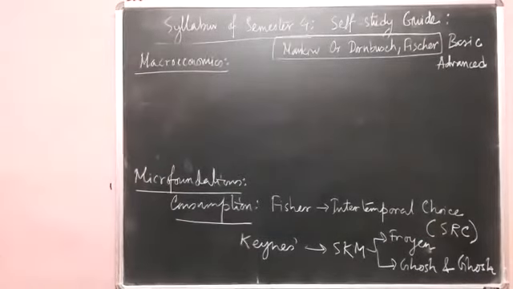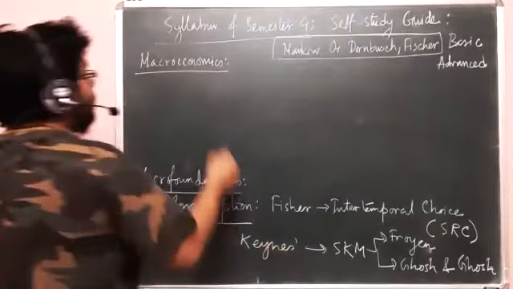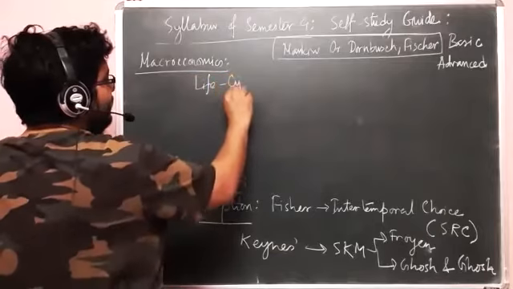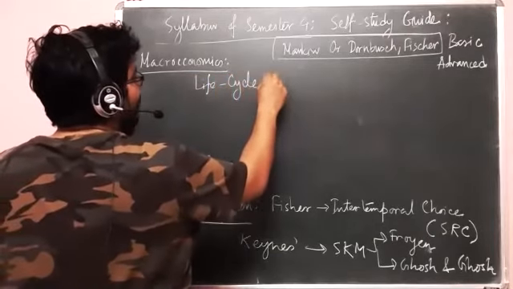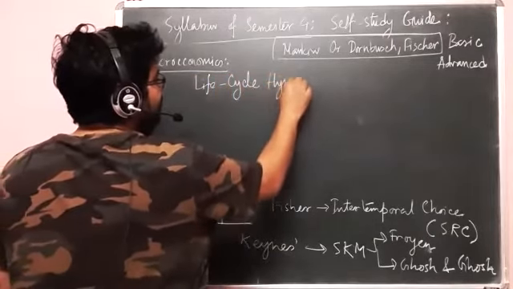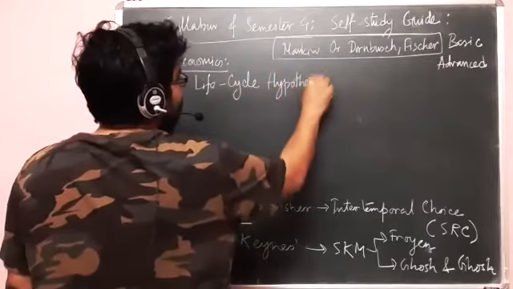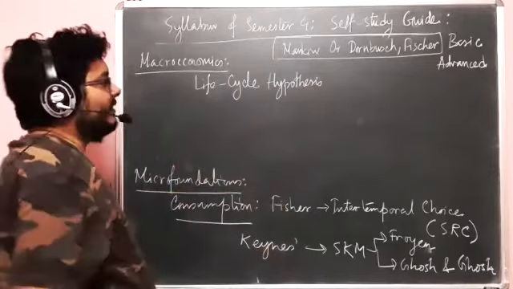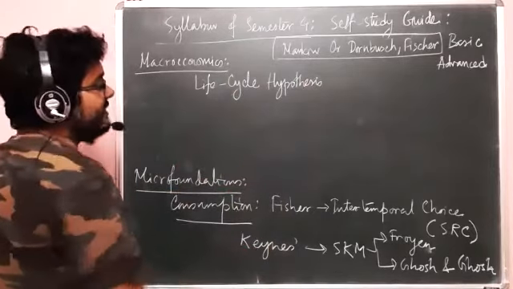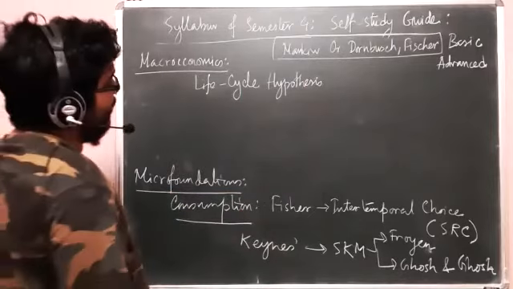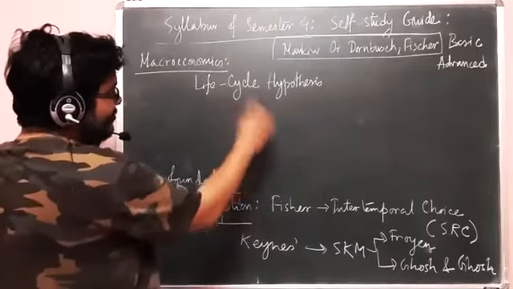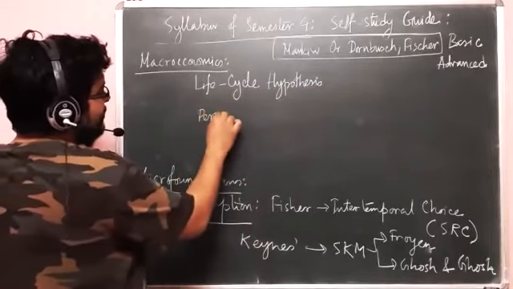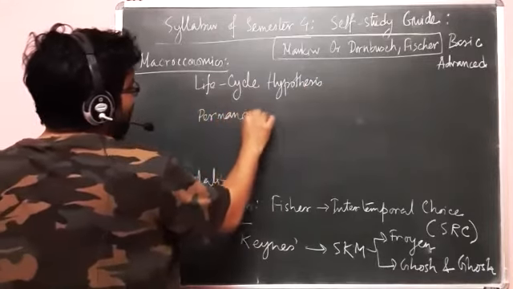So you have life cycle hypothesis. Remember, they are hypotheses. That is, they will be giving solution to certain problem. We'll discuss that problem after Fisher and Keynes. And then we'll talk about these two hypotheses as a solution to it. So first of all is life cycle hypothesis, then is permanent income hypothesis.